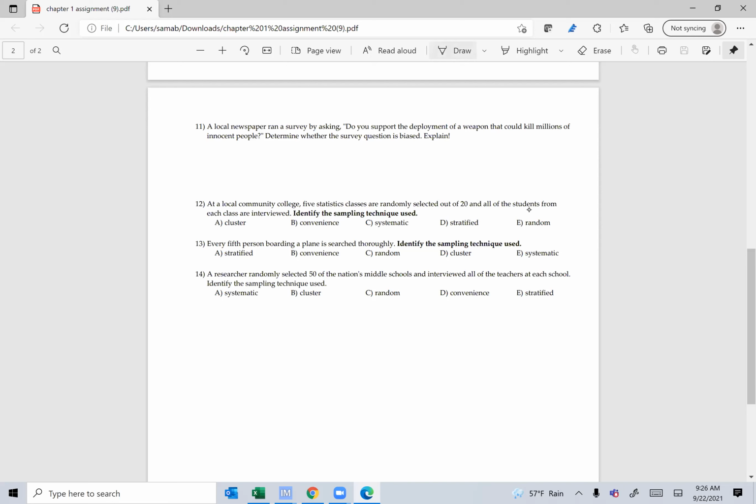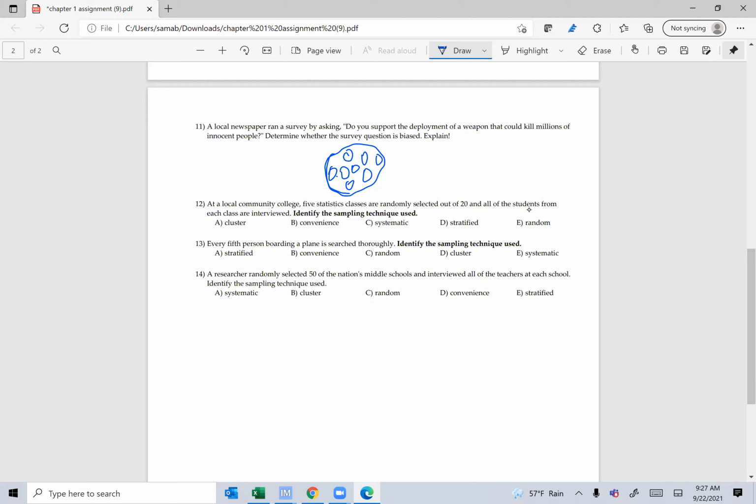So let me see if I can. So we have 20 statistics classes. This is all the classes. You take 5. Only 5 of those. So we're going to select 1, 2, 3, 4, 5, and we survey every single student in the class. This is a cluster, guys. When you pick a portion of the population and you go to each portion and survey every single person inside that portion, that's a cluster sample.